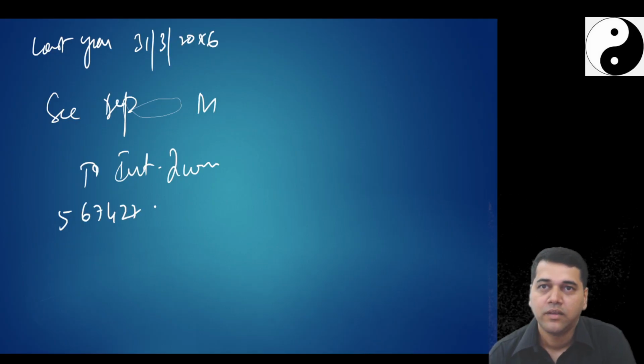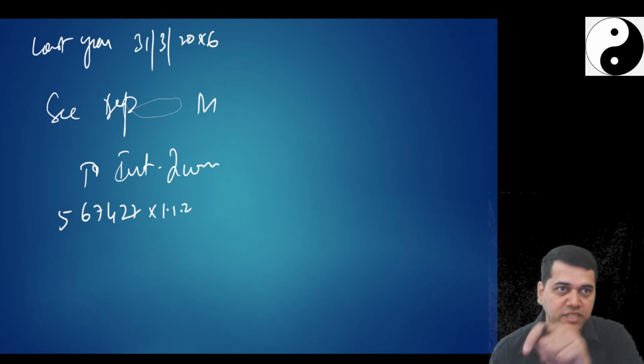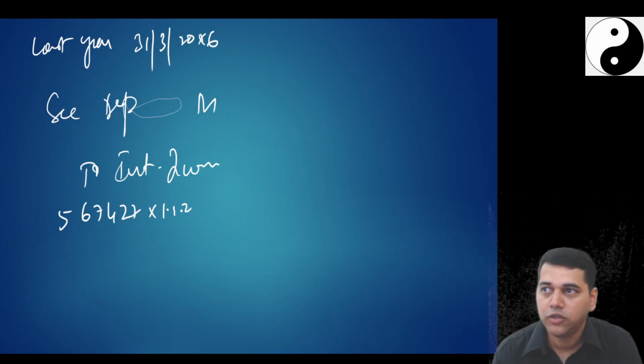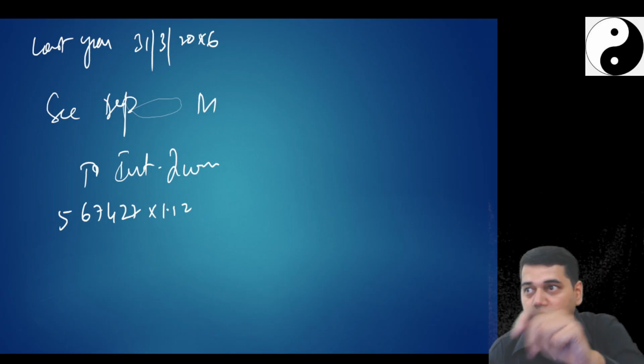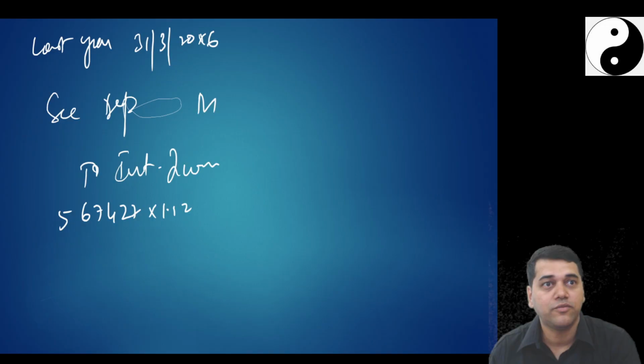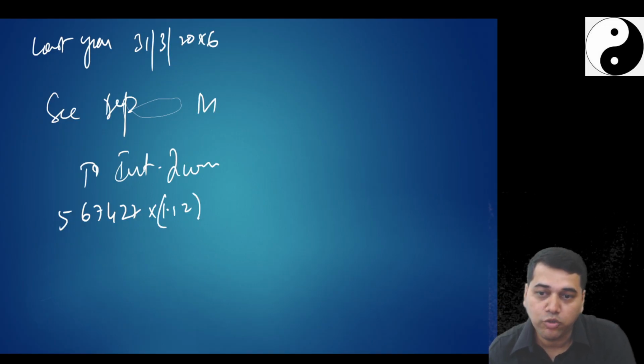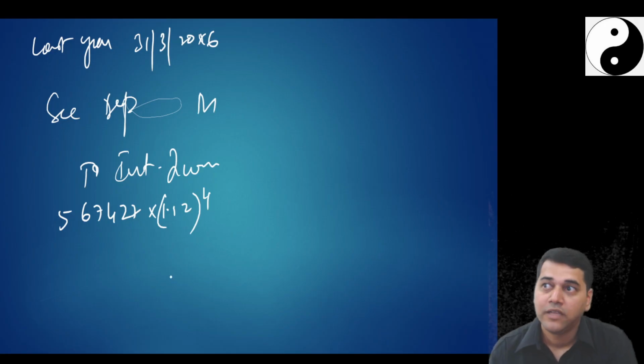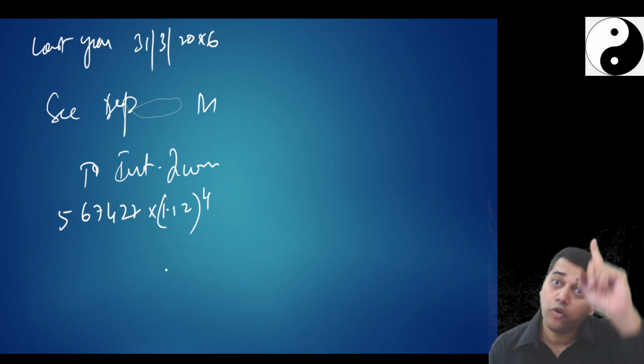5,67,427. You paid first year, you charged first year interest. Did you pay that? No. Second year will be charged on that also. Second year, third year will be on the cumulative balance. Fourth year will be. So can I say to the power 4 will give me fifth year opening balance